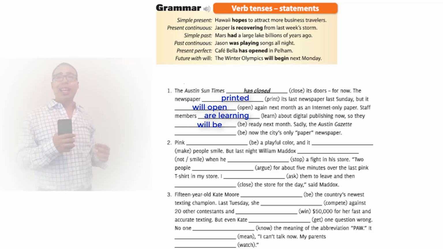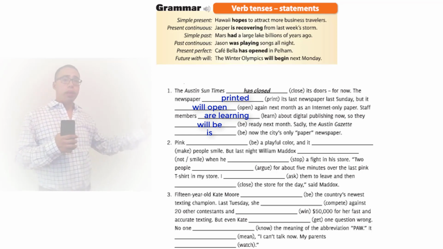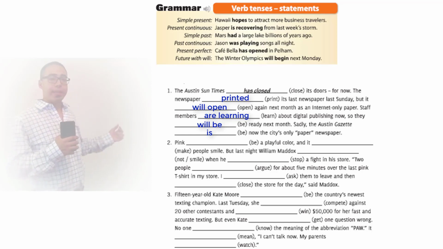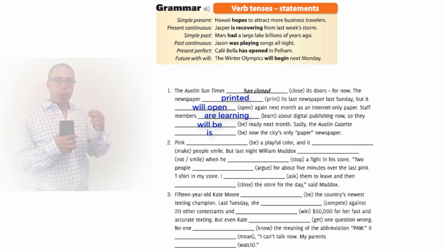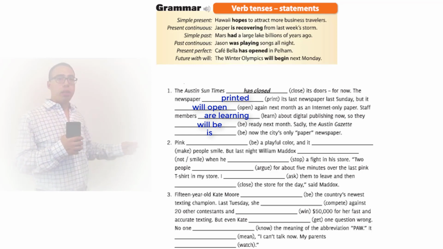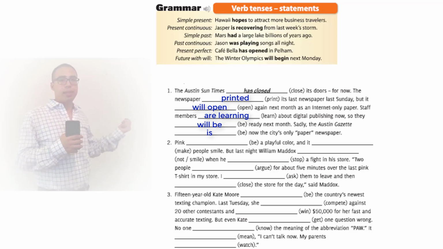Next sentence says, sadly, the Austin Gazette is now the city's only newspaper. Okay, we got the verb be, and since it's singular, we're going to use is. If it was plural, we would use are, but it's singular. The Austin Gazette is one subject, so the be would be is.